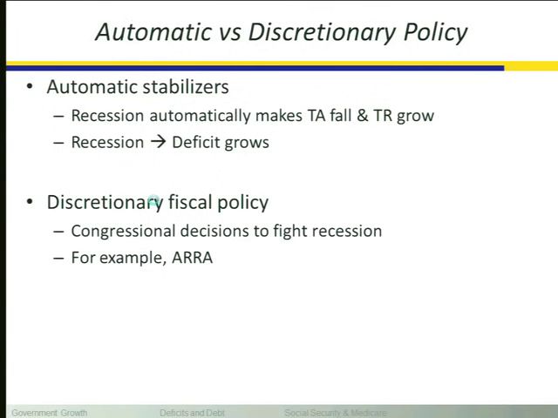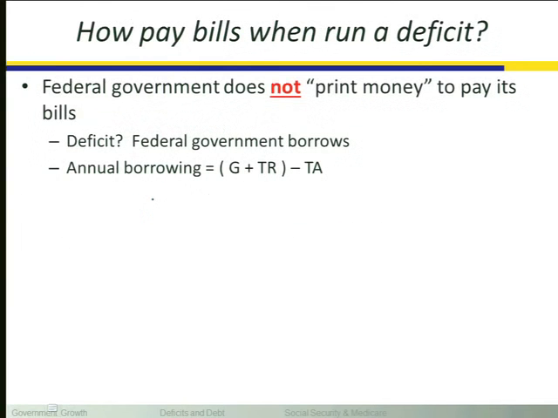All right. How does the government pay their bills when they run a deficit? I want you to make sure that you know they do not print money. As a result of the Federal Reserve Act of 1913, when the federal government runs a deficit, they cannot simply print money. In order to pay their bills, they have to borrow. And the Federal Reserve Act was set up so that they cannot borrow directly from the Federal Reserve.